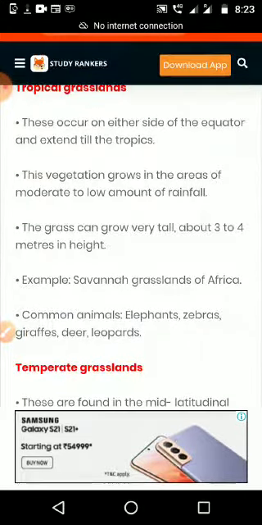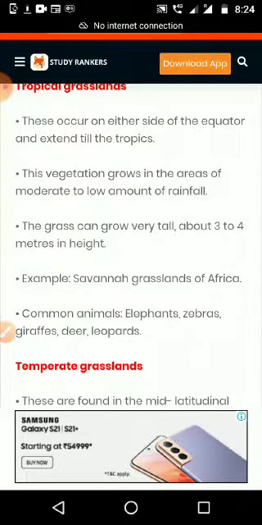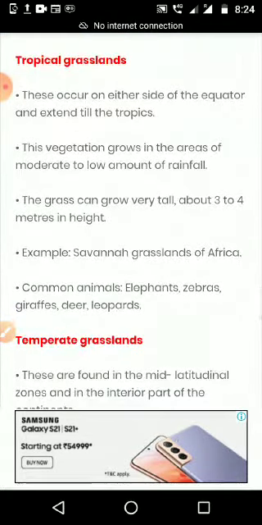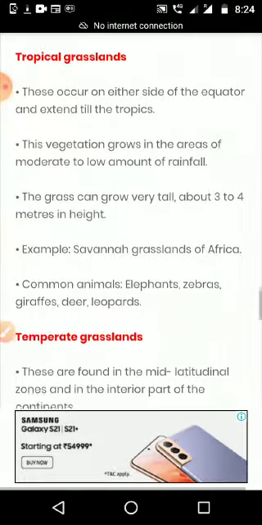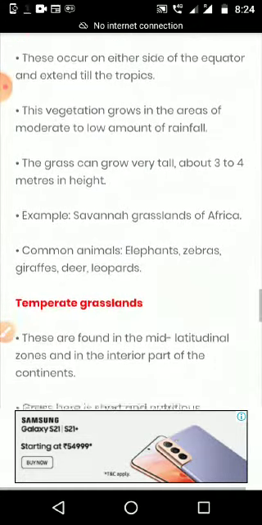This vegetation grows in areas of moderate to low amount of rainfall. Which area gets low or moderate rainfall, in that area we can see the growth of grassland. The grass can grow very tall, about 3 to 4 meters in height. Some bamboo-type or cattle feed grasses grow, and their height comes to 3 to 4 meters.